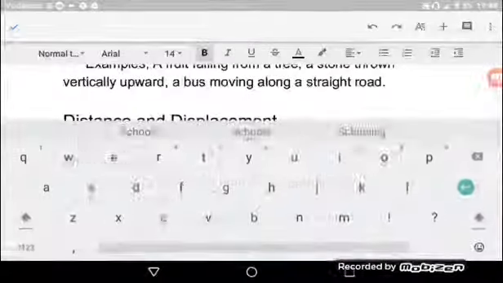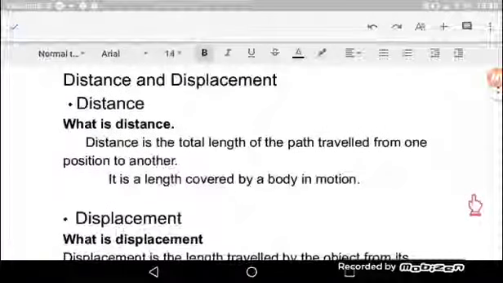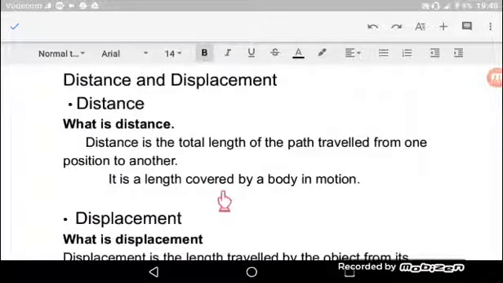But also tunaweza tukasema distance is the length covered by a body in motion, kwamba ule urefu wote ambao gari inakuwa imetembea inapokuwa katika motion is what we call the distance. Kwa hiyo ni kupima tu urefu kuanzia pale gari lilipoanzia kwenda pale ambapo ilikuwa inapita mpaka pale ilipokuishia. That is what we call the distance.